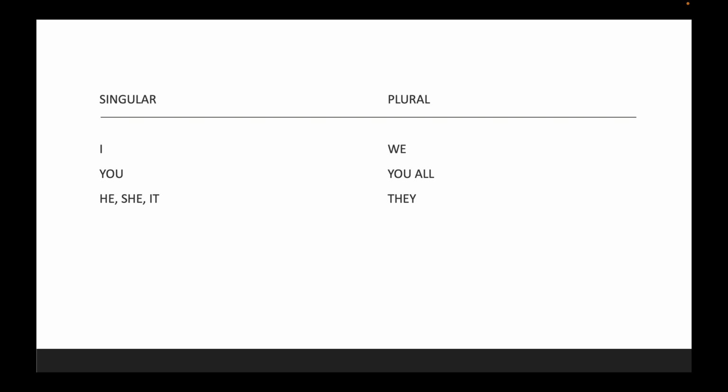Okay, now let's go into plural. We have a plural for we. I'll show you that. We also have you all. Now for you all, we have two words also. We have vosotros, and vosotros is used in Spain. It means you all. But in the class, we will only be using the other version of you all, and that is ustedes. Ustedes has the same conjugation as they. Okay, so just keep that in mind.